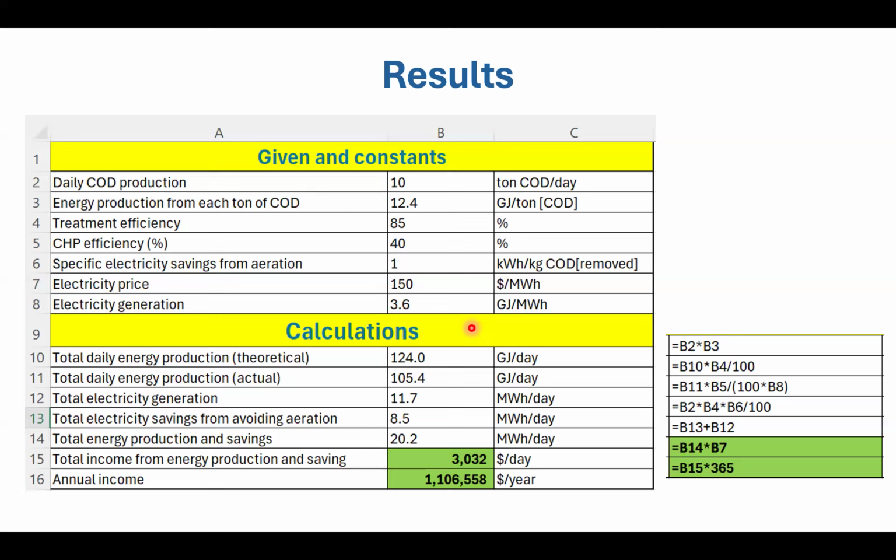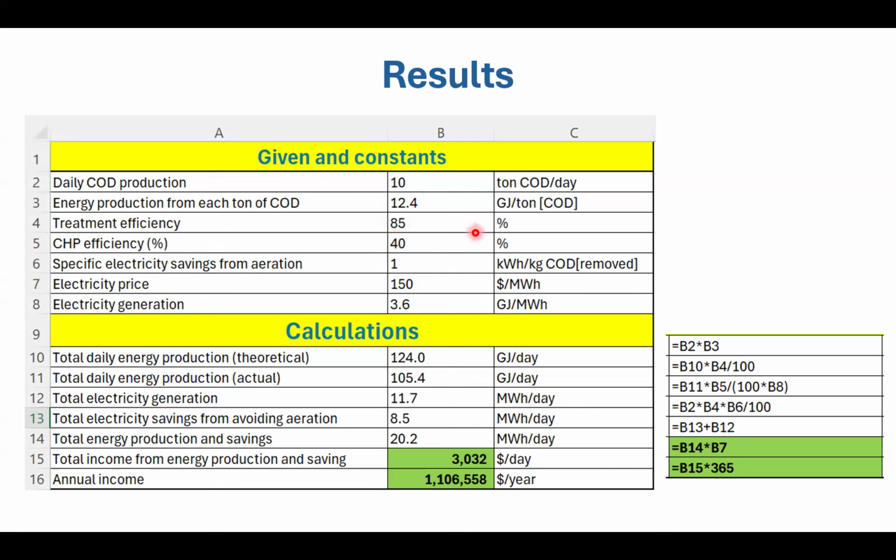Sorry. In this case, we can calculate the total daily energy production. This theoretical value, B2 times B3, gives you how many gigajoules per day, and the actual value means that you need to multiply this theoretical one by the efficiency of the process itself. So 85% is converted to methane, and the rest ends up in the effluent.